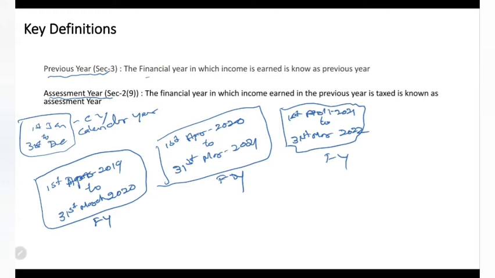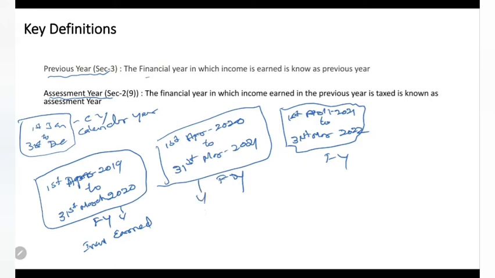Take an example. Whatever income is earned in 1st April 2019 to 31st March 2020, that will be taxed in 1st April 2020 to 31st March 2021.